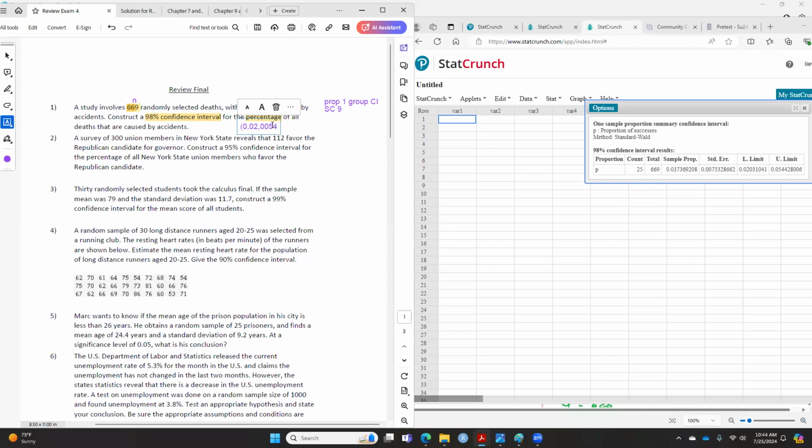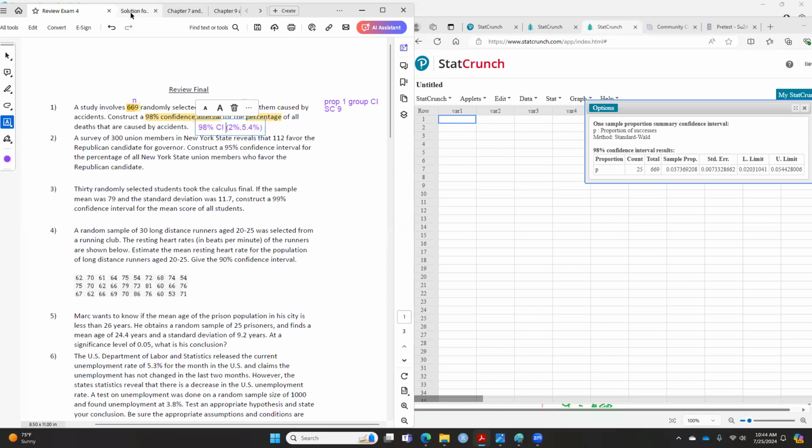0.054. Now, unfortunately, because the question here is asking us for the percent, and the answer you get here is decimals, proportion, you have to change it to percent. So 0.02 will be 2%, and this will be 5.4%. So make sure you guys know that. This is the 98% confidence interval given to us. This is your answer for question 1.